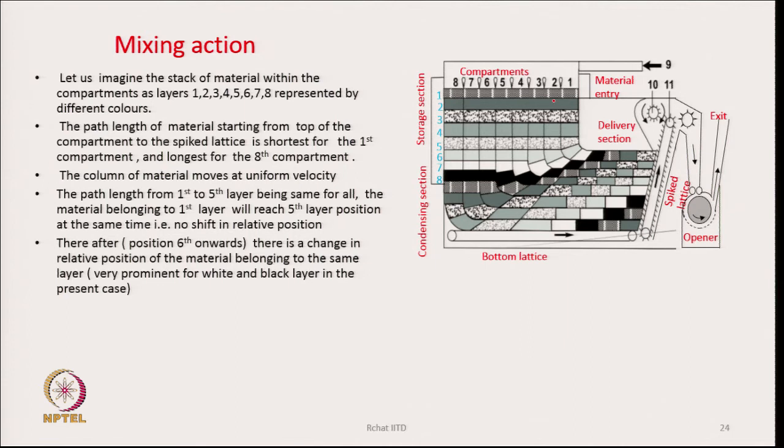You also can imagine them that there are boxes as shown here by these rectangles, and you see they all move together. So, therefore, there is no shift between them till they come to almost 5th layer position. Now, as soon as they reach the 6th layer position, there is a change in relative position. So, here we see from this layer there is a change, then the white layer there is a change, in the black layer there is more change. So, this change is very prominent for the white and the black layers.